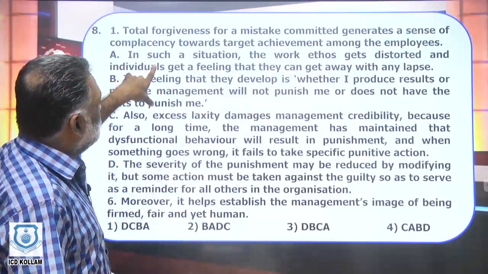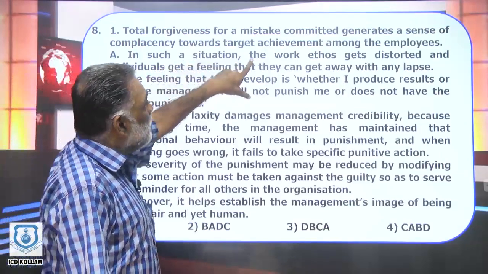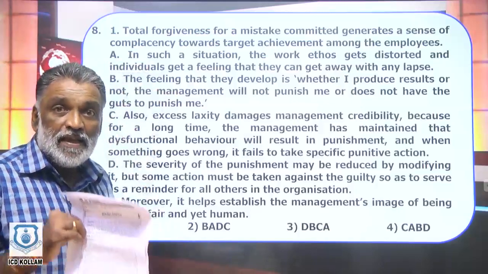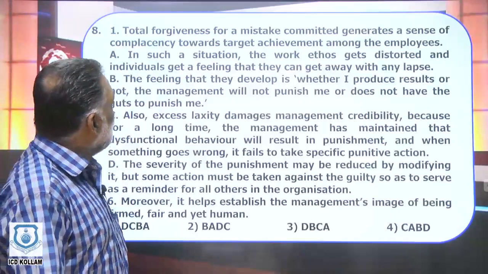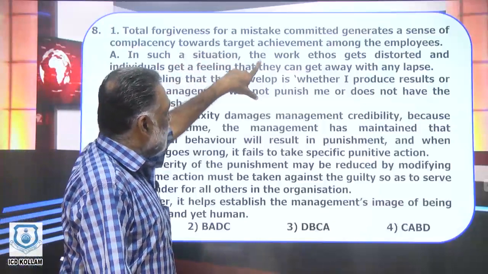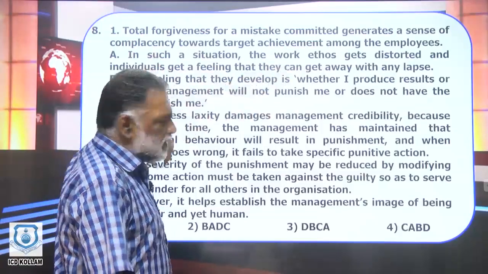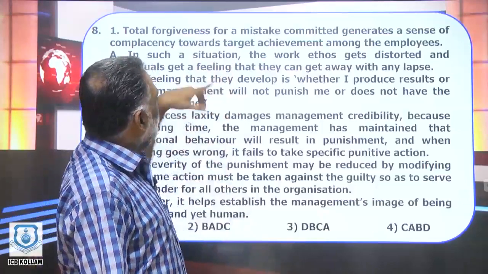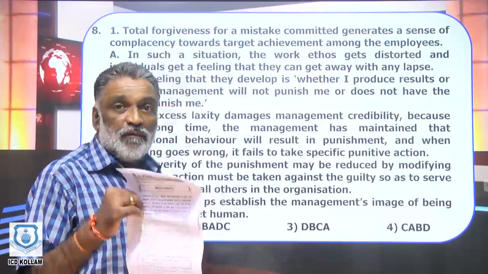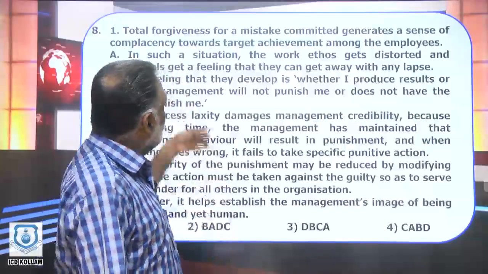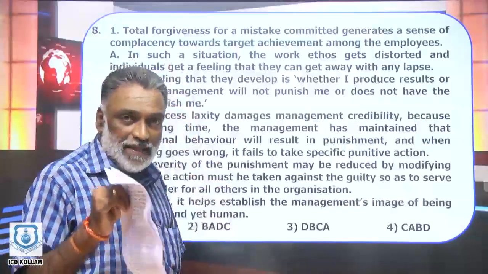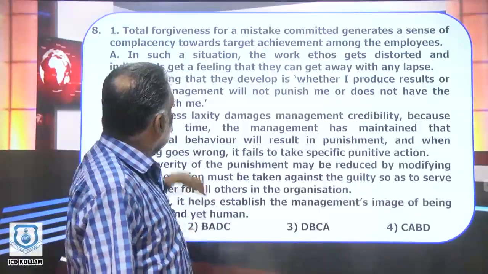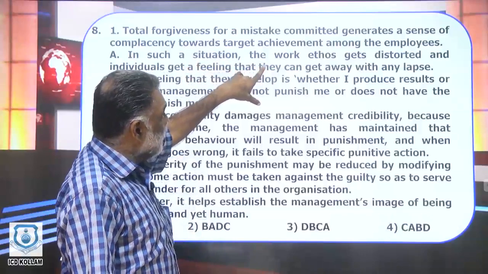Total forgiveness for a mistake committed generates a sense of complacency. What is complacency? Laziness. Total forgiveness for a mistake committed generates a sense of complacency. What does it mean? If a total mistake is pardoned or forgiven without any sort of punishment, what does it create? It creates a sense of complacency, means laziness towards target achievement among the employees.